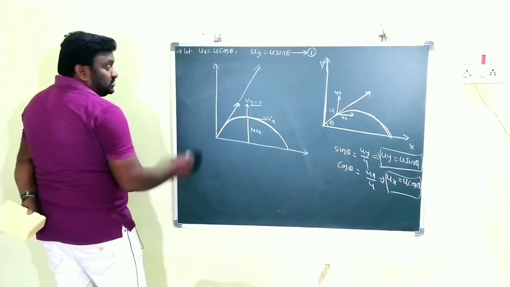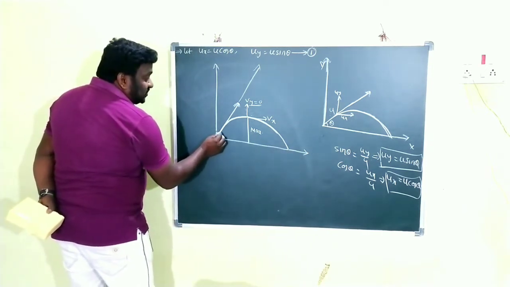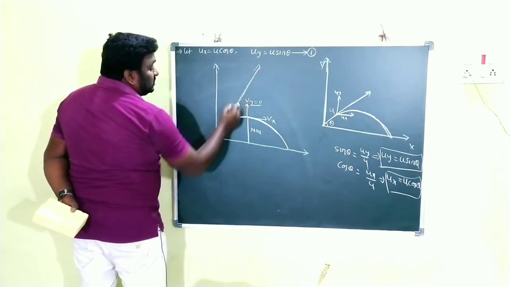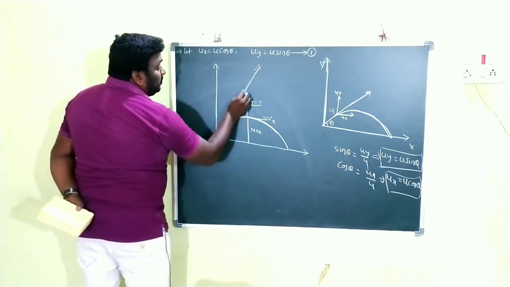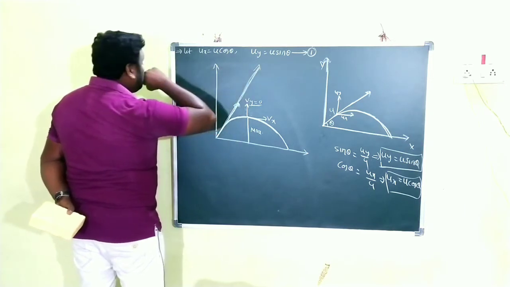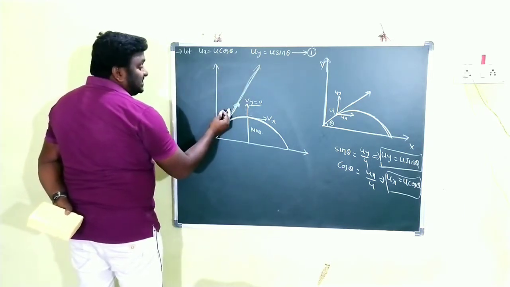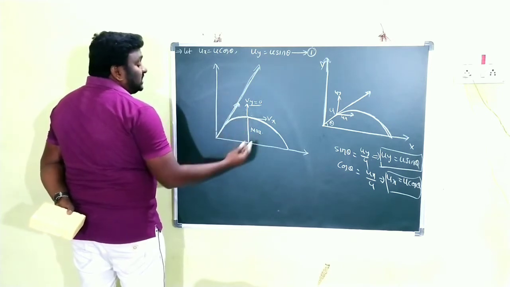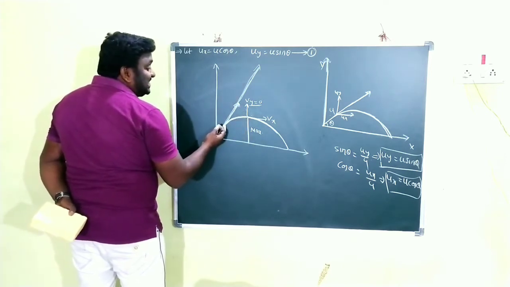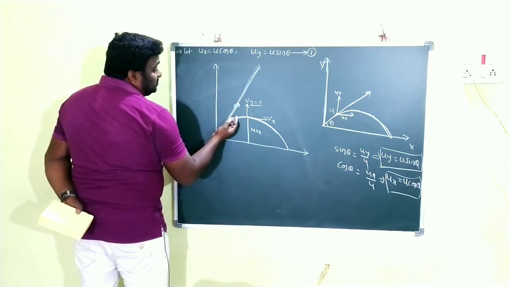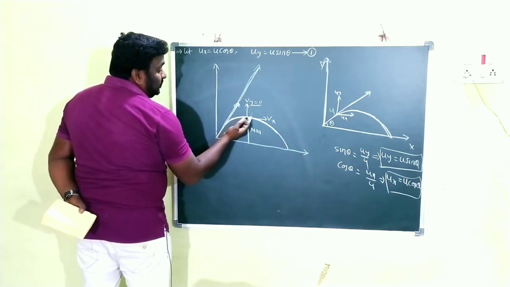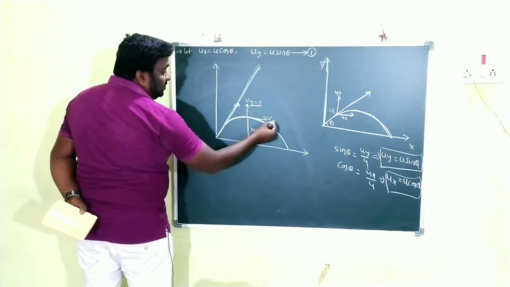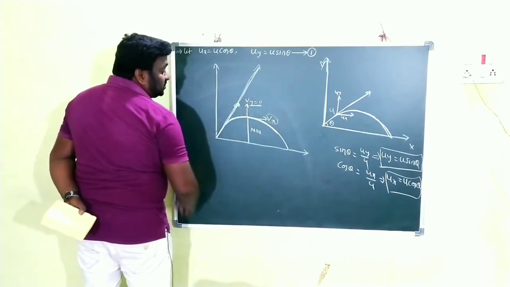Clear? So children, this is the direction of applied force, this is the actual path of the body, and it would move in this direction, but it does not follow that direction, because after moving a certain distance it is affected more by the gravitational force. That's why its velocity decreases and becomes 0 at one particular point. At that point the vertical velocity is 0, but the horizontal velocity is not equal to 0.